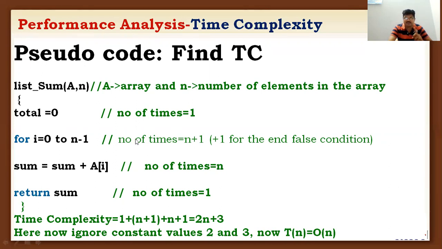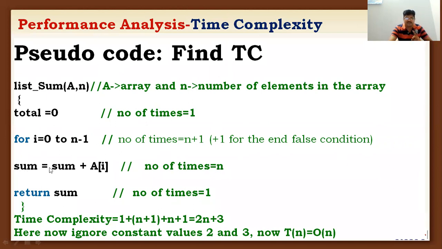The for loop statement takes n times for executing if the loop condition is true. If the condition is false, it will take one more time. So totally it takes n plus 1 times, with the plus 1 for the false condition.